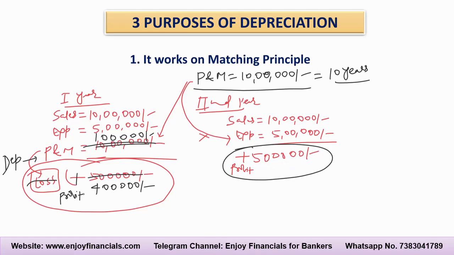And next year also, in the form of depreciation, I am going to book these expenses of plant and machinery. So next year also the company will have a total profit of 4 lakh rupees. So this is how the matching principle works. Because this 1 lakh rupees only I have used for production, meaning the manufacturing or sales, whatever you say. So that's why I am booking only this amount of expenses. Hope up to this level you have understood.